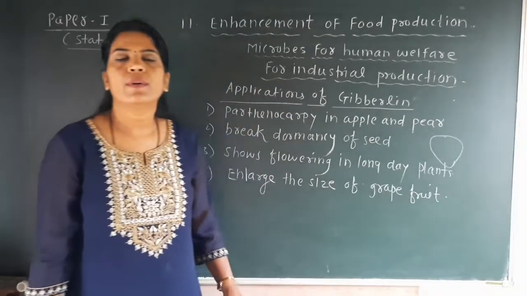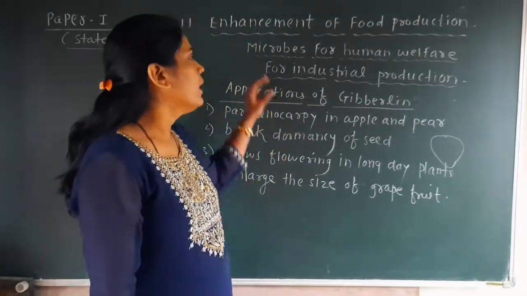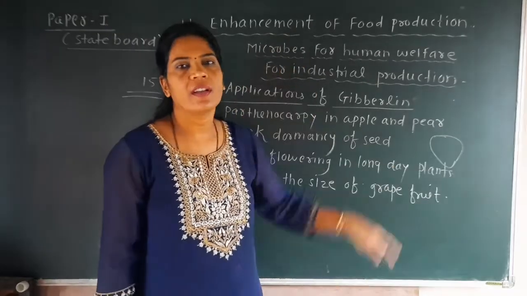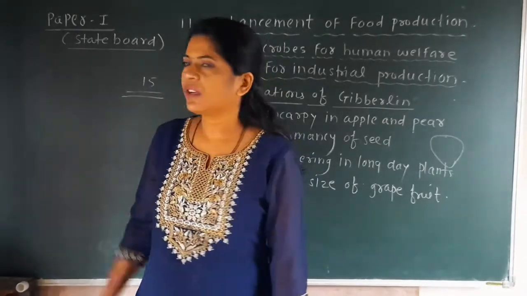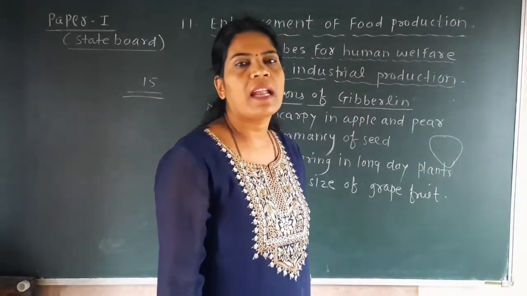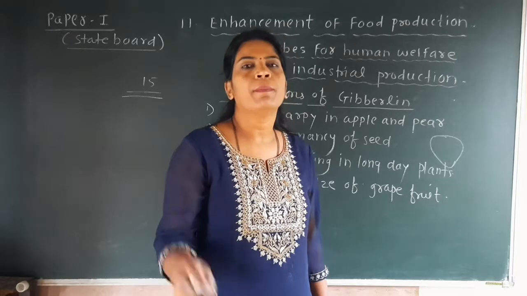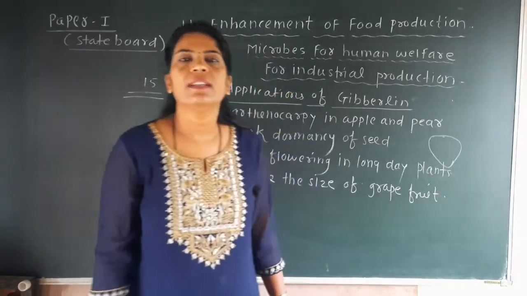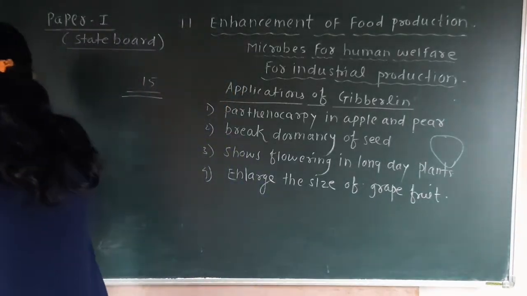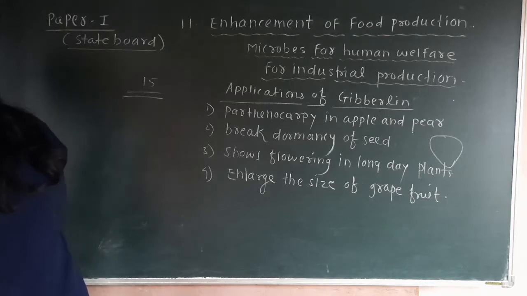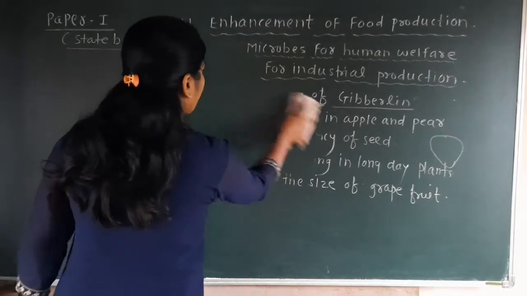Okay, so here we have completed the next point from the state board's syllabus, and that is the role of microbes in industrial production. Now the third point from the state board that we are going to discuss is biogas. Before that there is sewage treatment, but we will see biogas production first, and then we will see how sewage can be treated by these microbes. The next point given here is microbes in energy generation.